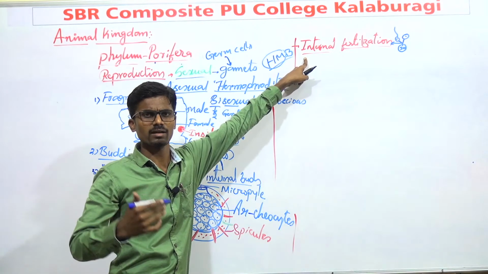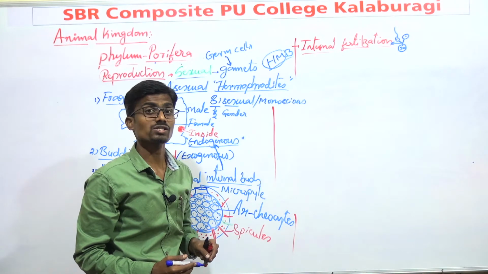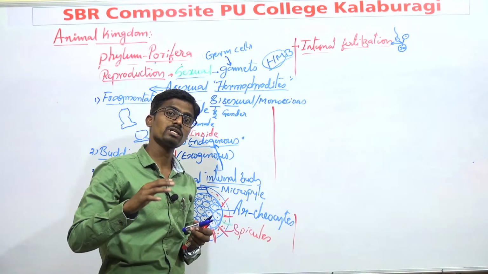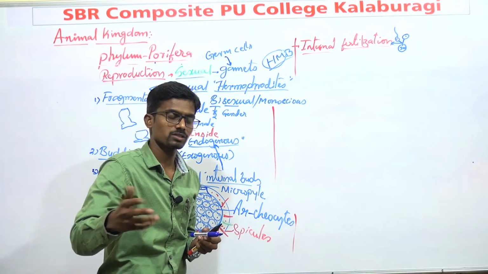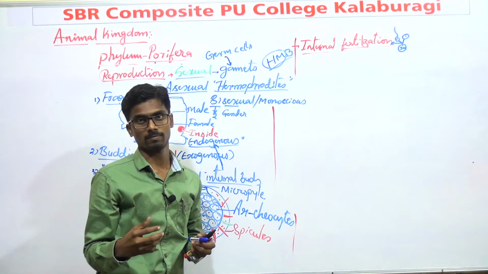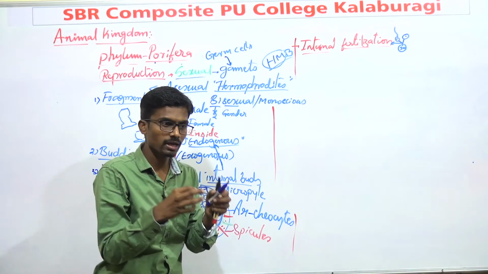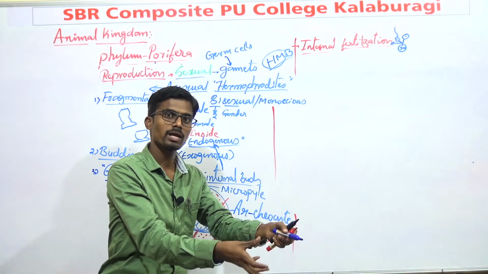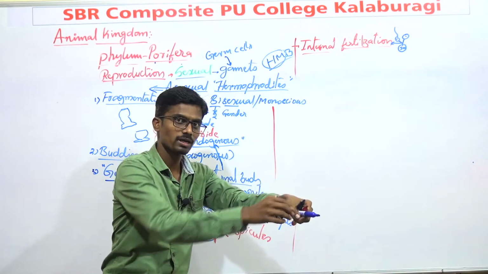There is another kind of fertilization, that is external fertilization. In that case, the fertilization takes place outside the cell, outside the organism. You might notice in case of frogs, male and female frogs release their respective gametes into the water. Both male and female gametes fuse in the water, that is outside the body.